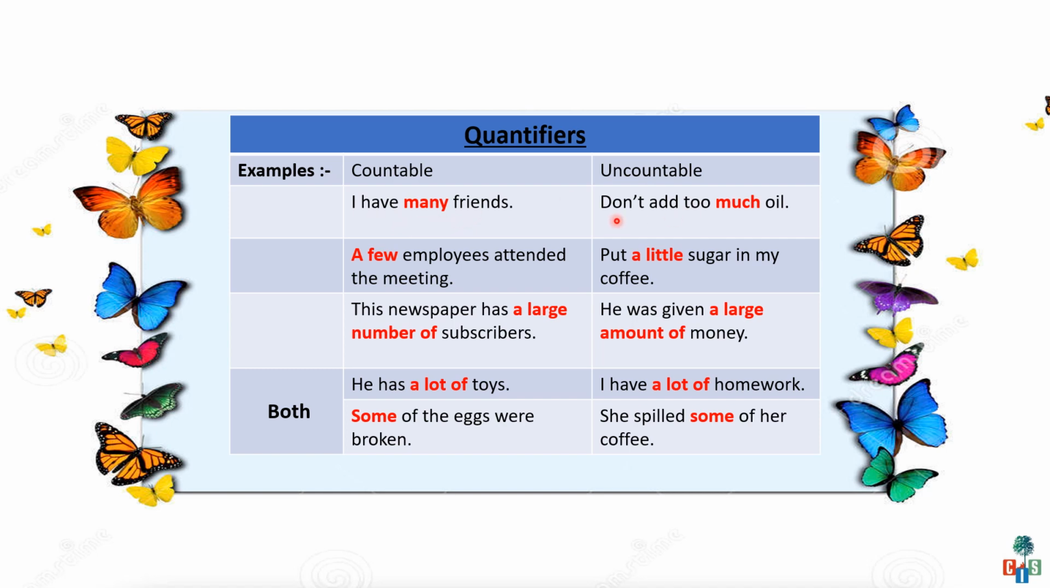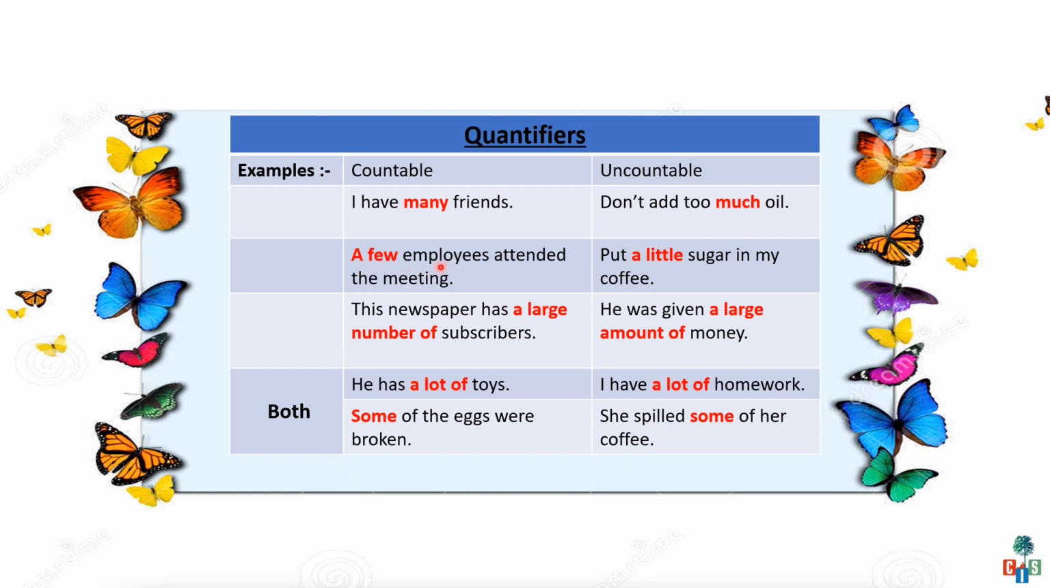See the next one. Don't add too much oil. What is the noun here, children? Oil. Yes, it is an uncountable noun, and before an uncountable noun you can use much, little, or two spoons of oil, like this.